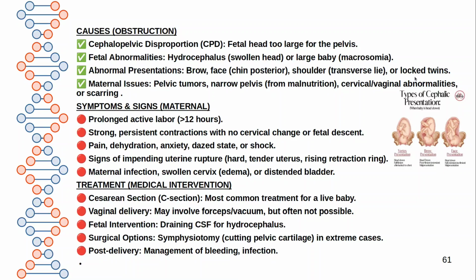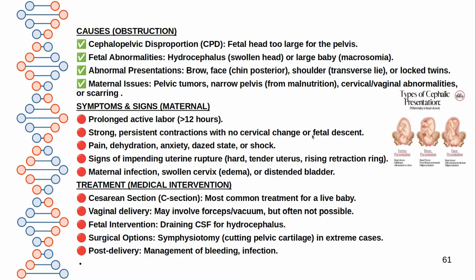Shoulder, transverse lie, or locked twins, twin babies who are locked. Maternal problems like pelvic tumors, narrow pelvis, cervical or vaginal abnormalities. Symptoms or signs for maternal include prolonged active labor, more than 12 hours of labor, still there is no progress in labor, strong persistent contractions with no cervical change or fetal descent.